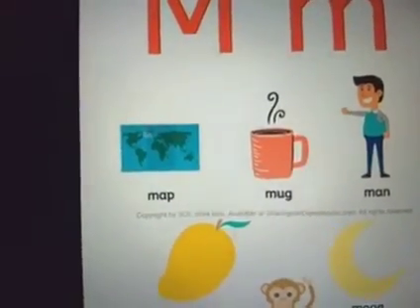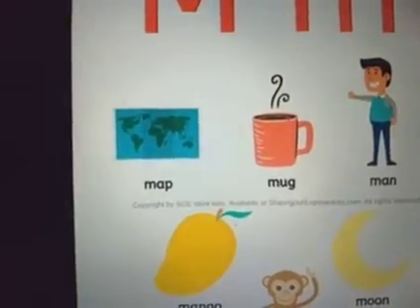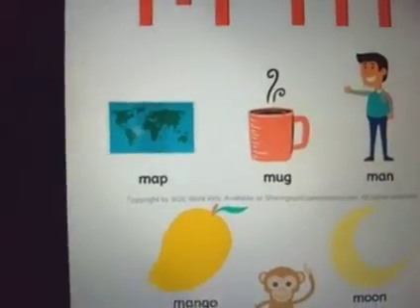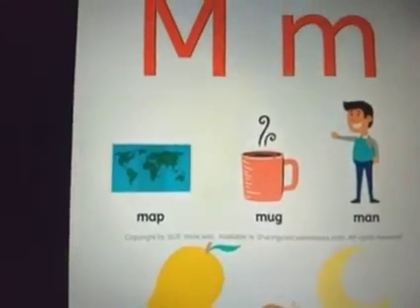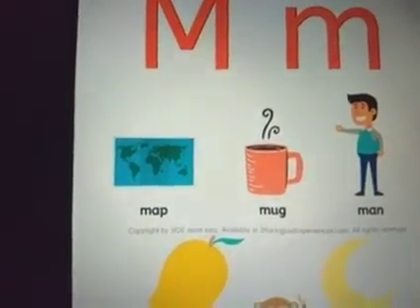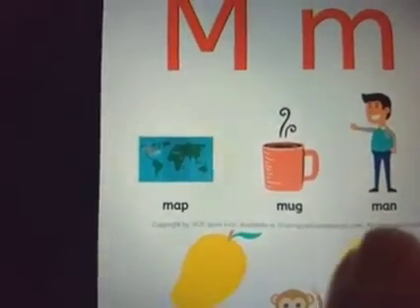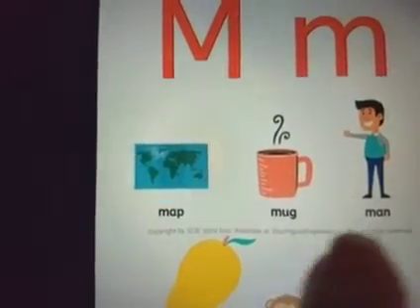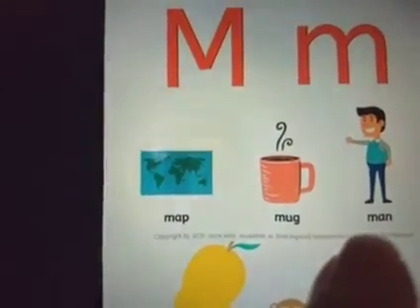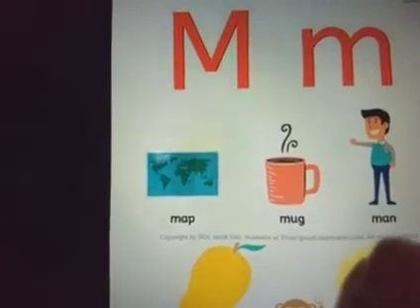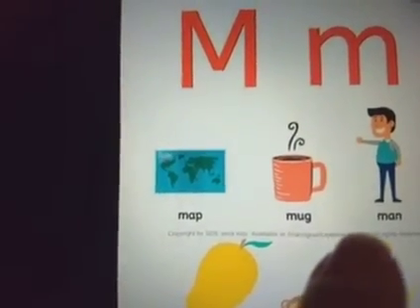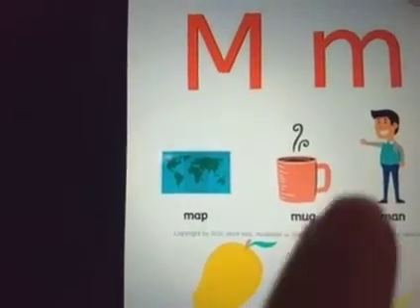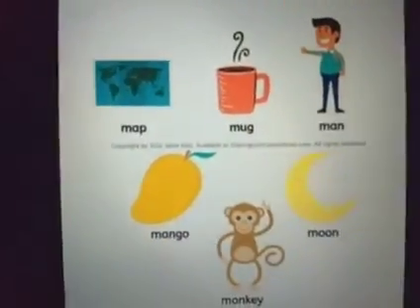Coming to this one, this is a mug. We drink tea or coffee in a mug. Now who is this? This is a man. Can you try recognizing the sounds? This is a man.